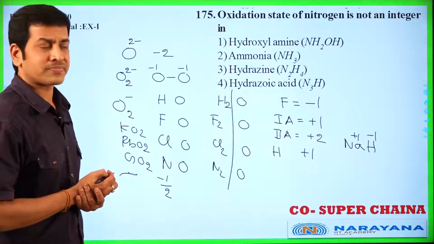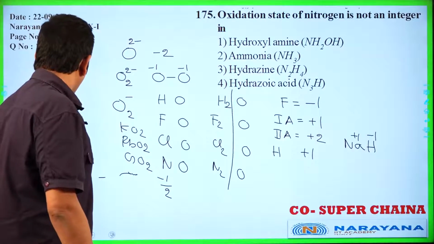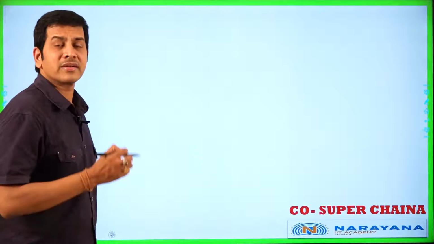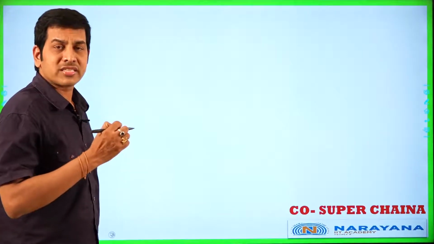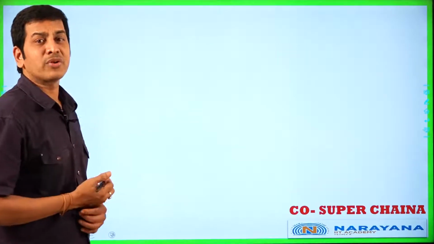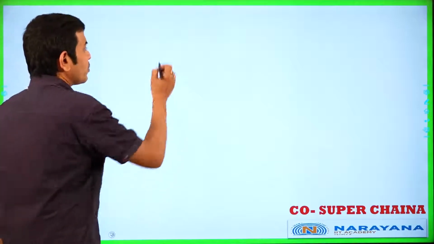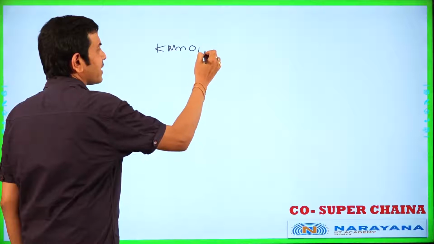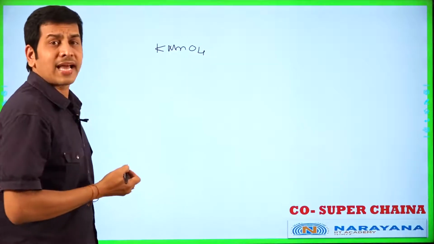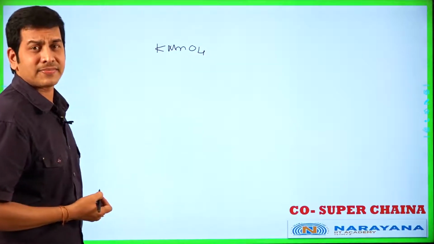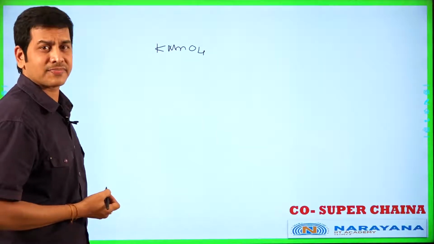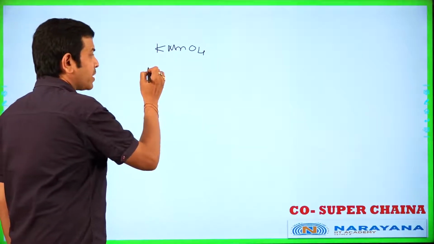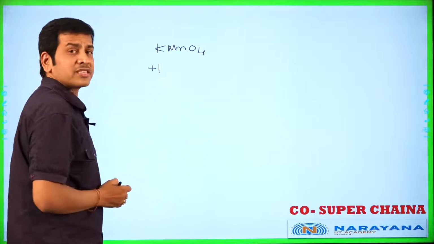And one more important point, the sum of all the oxidation numbers should be 0 in neutral molecules. For example, KMnO4, potassium permanganate. Let us calculate the oxidation number of manganese. Let it be X. Here potassium, 1A group element, +1 is oxidation number.